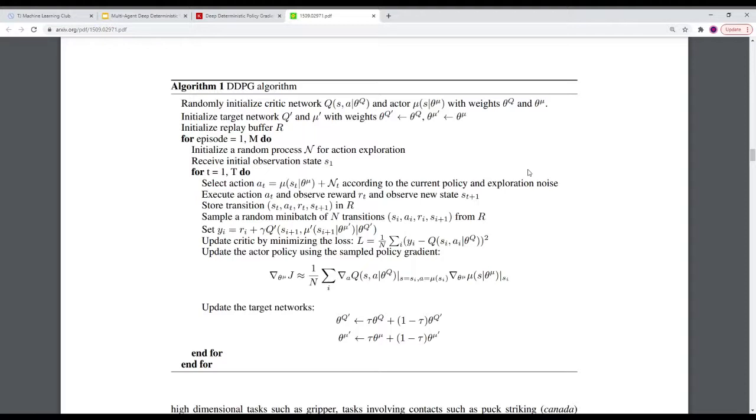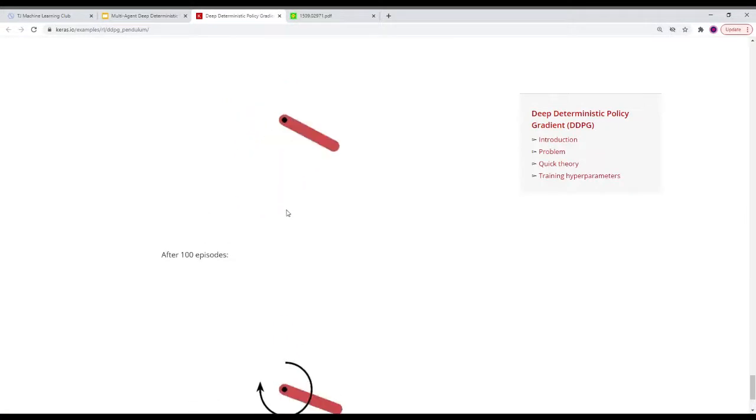These are two separate neural networks, but they influence one another. We can start off with talking about the critic network. Our critic takes in a state and an action and returns a value that is meant to be a representation of how good it is to take that action at that state. If we go back to our example, if we're at a state where the pendulum is pointing down, a good action to take would be a strong angular velocity in either direction, or probably the direction the momentum is in.